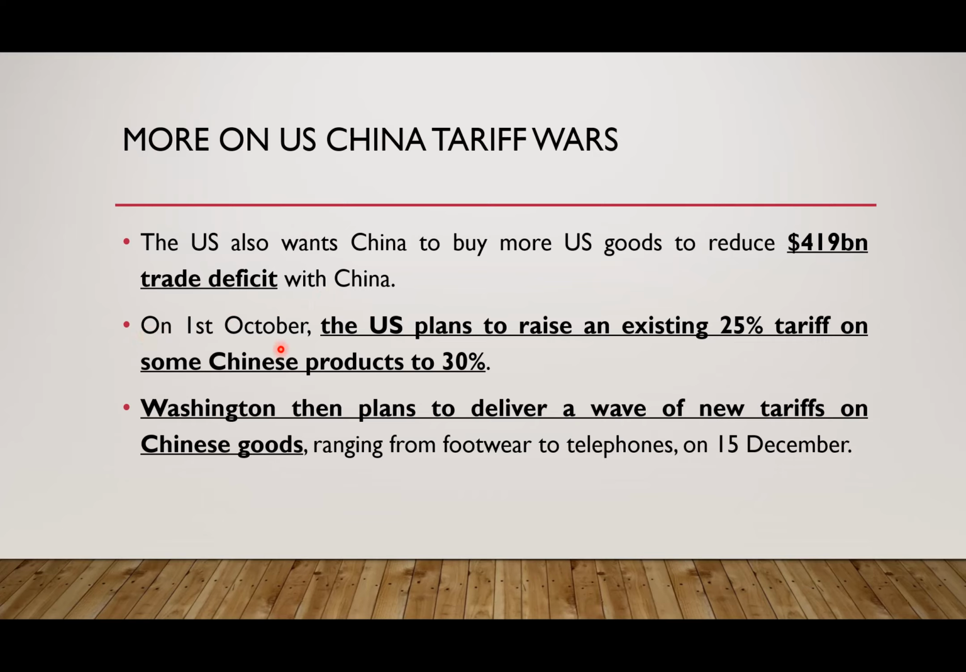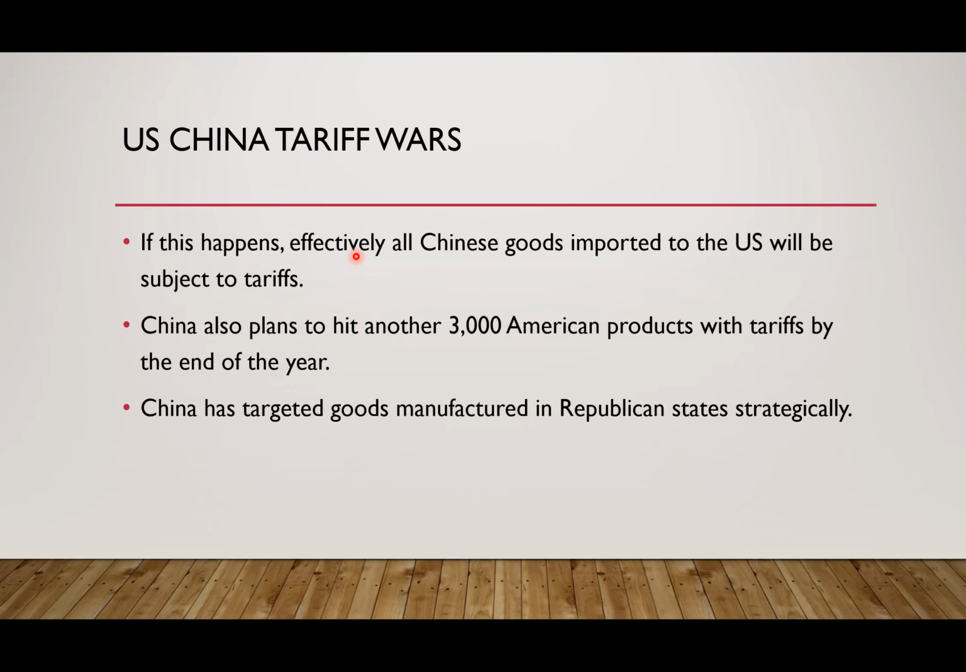On the 1st of October, that is the coming 1st October, the US is planning to raise an existing 25% tariff on some Chinese products to 30%. So the trade war is only escalating, which is not good news even for the Indian economy. Washington, or the US, then plans to deliver a wave of new tariffs on Chinese goods. These are some goods which have been announced for the 15th of December. So on 1st of October, America is planning to increase this rate of tariff. On 15th of December, more products will be brought under this tariff war, and after this 15th of December, all Chinese goods imported to the US will be subject to tariffs.